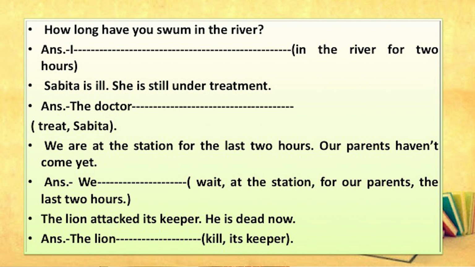Wait at the station for our parents the last 2 hours. And the answer sentence is we have been waiting at the station for our parents for the last 2 hours. Present perfect progressive. We started waiting in the past, at present we are waiting, and we may wait in future. So, present perfect progressive. We have been waiting at the station for our parents for the last 2 hours.